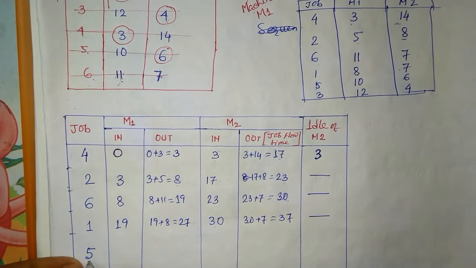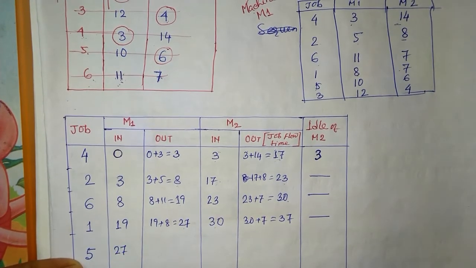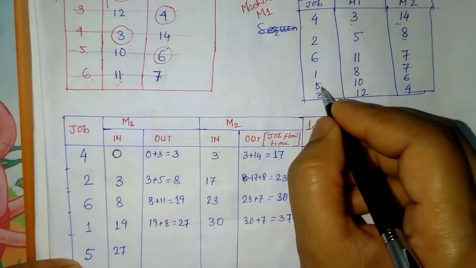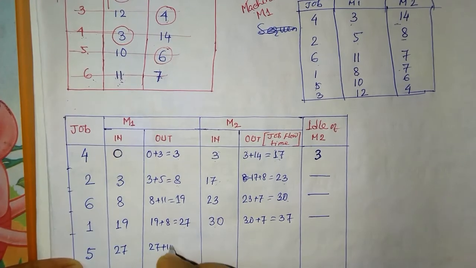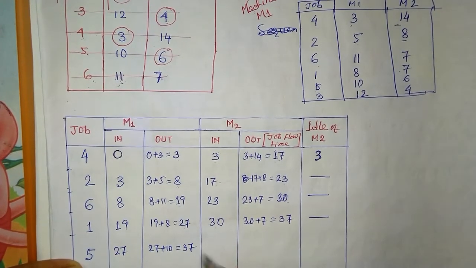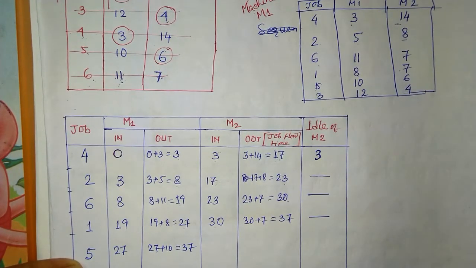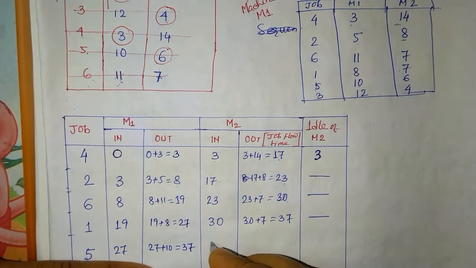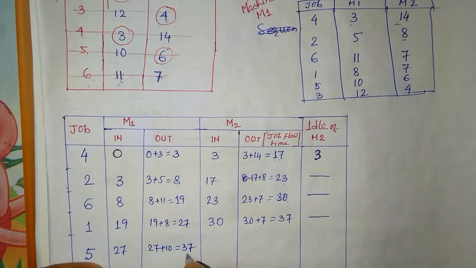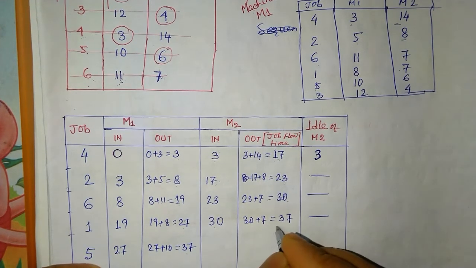Okay, now for job 5. Job 5 again will enter at 27. Okay, what is the processing time? 10. So 27 plus 10, that is our 37. Okay, so 37 is the process. Now when will it enter? So let's see. After 37 hours it is completed, and our machine is also free after 37.